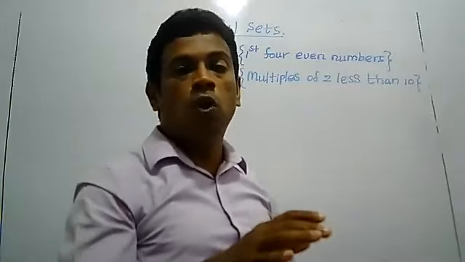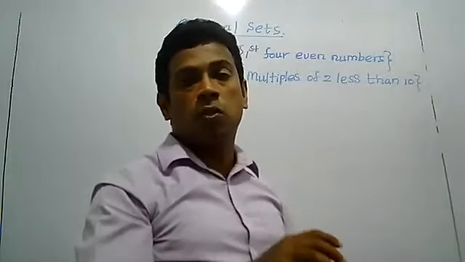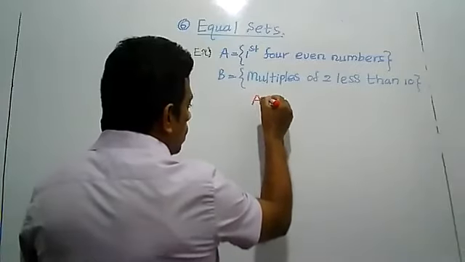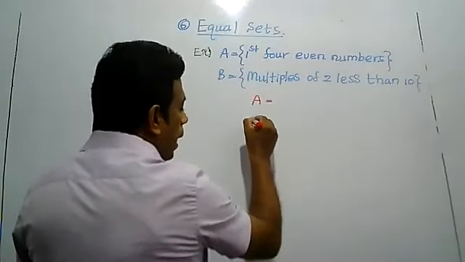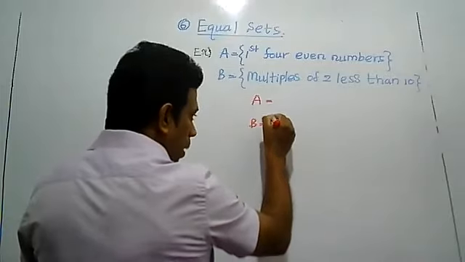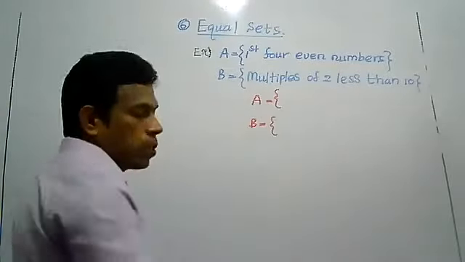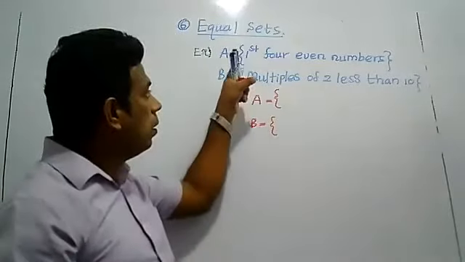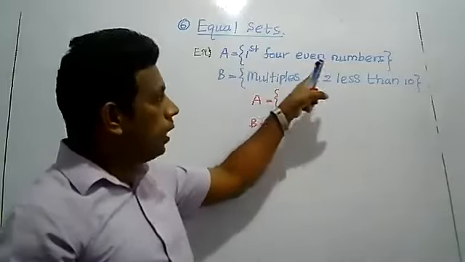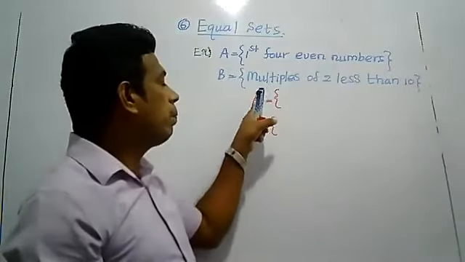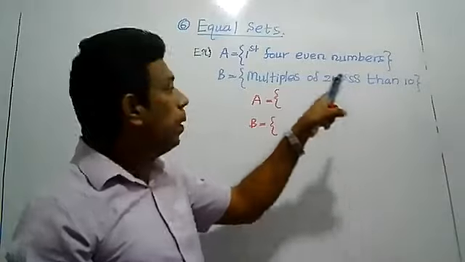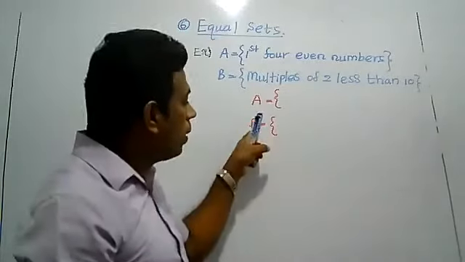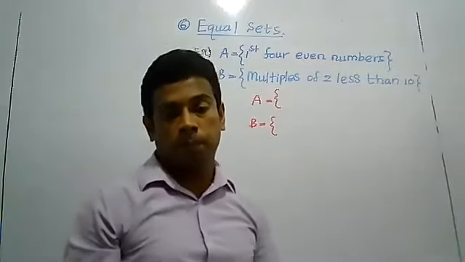And now we want to know what are the elements that belong to the sets. Elements belonging to A and elements belonging to B. Now here, A means first four even numbers, and B, multiples of 2 less than 10.